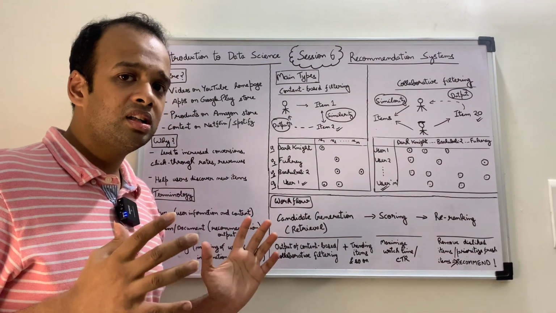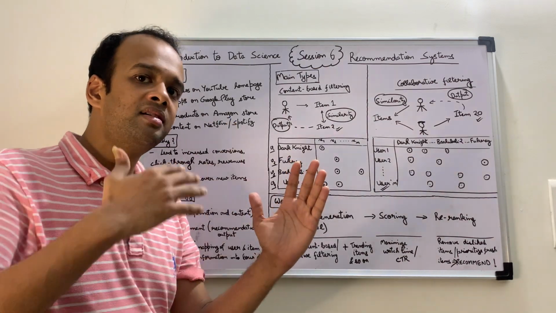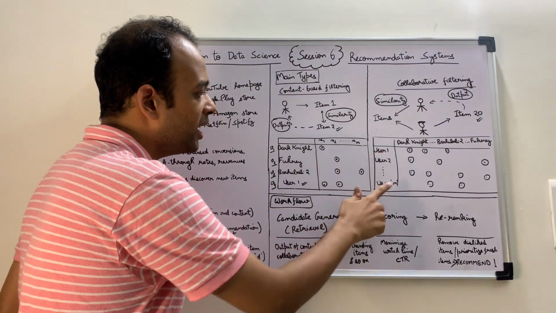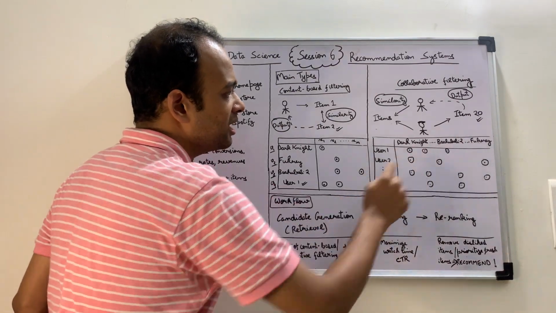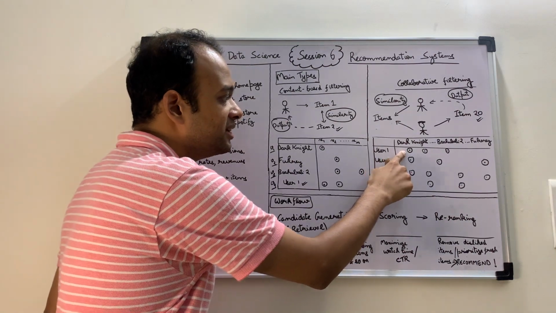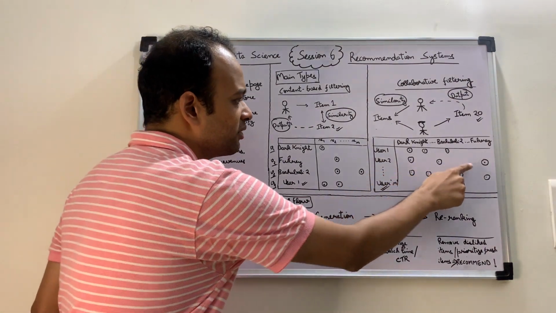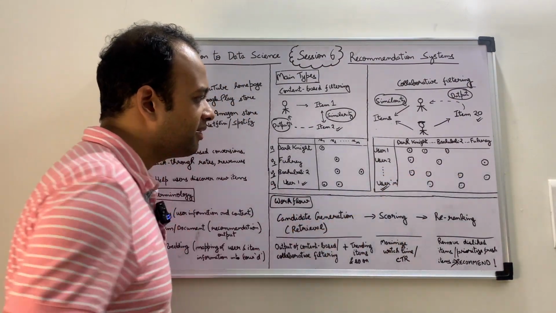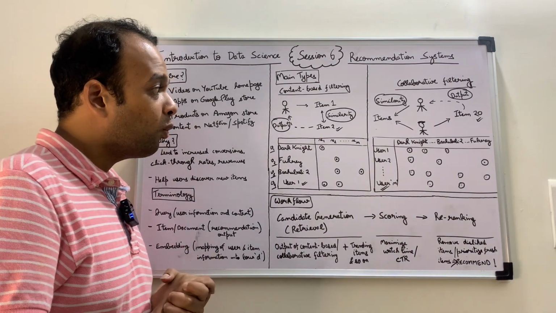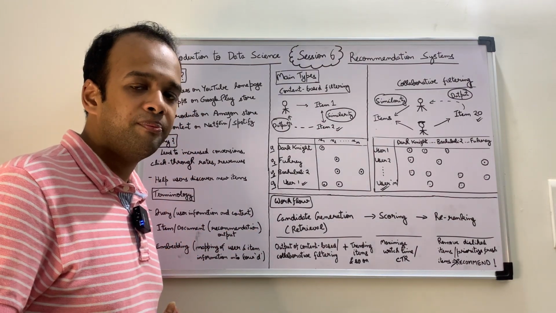And how does it work mathematically? How do we actually implement it, right? So for a certain set of users and a certain set of items, we create a matrix. For example, for users 1 to n, let's say the items are movies. So we know that user 1 has rated very highly these 3 movies, right? User 2 has rated another set of 3 movies, and so on till user n, right? And now we want to understand what should we recommend to user 1?